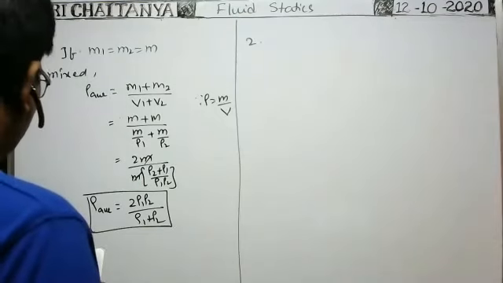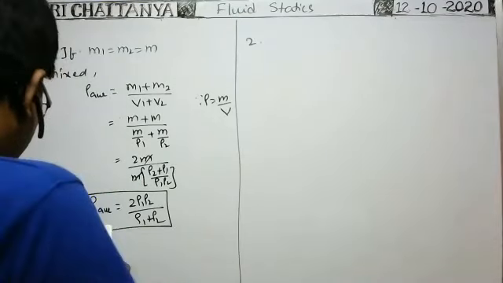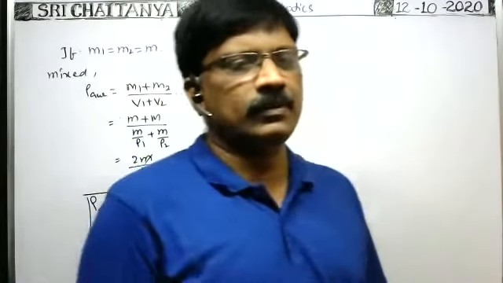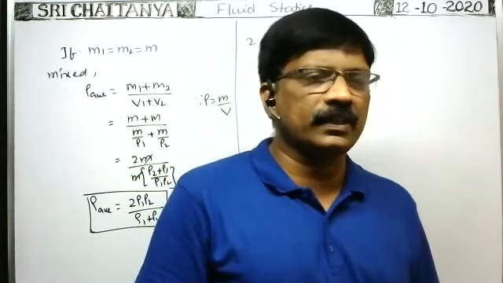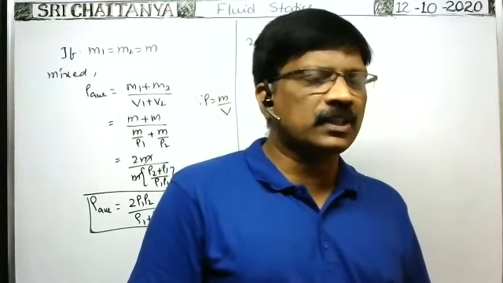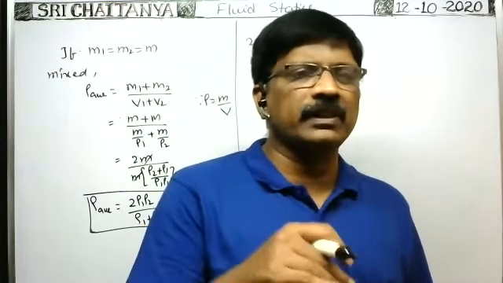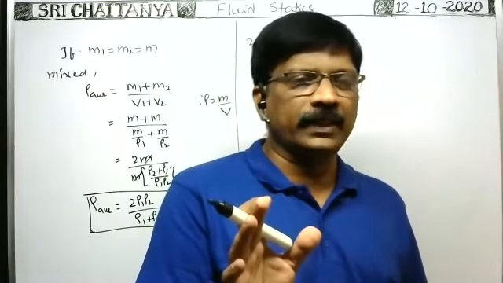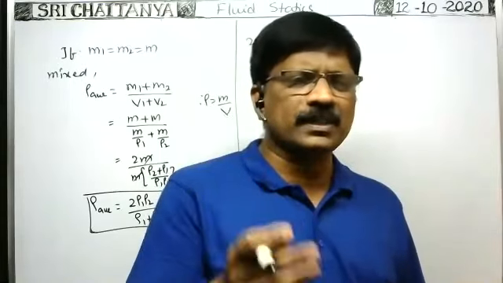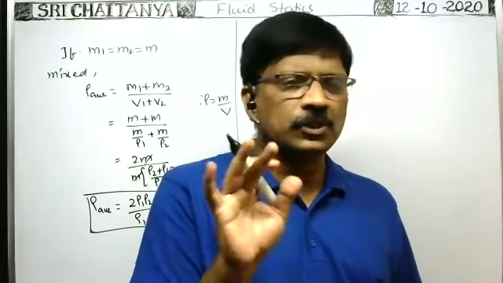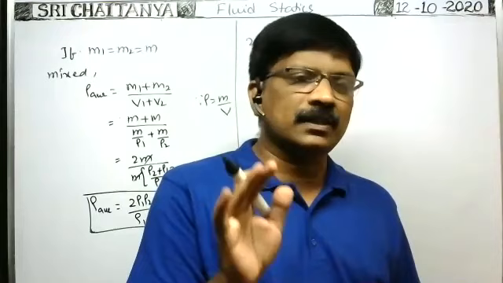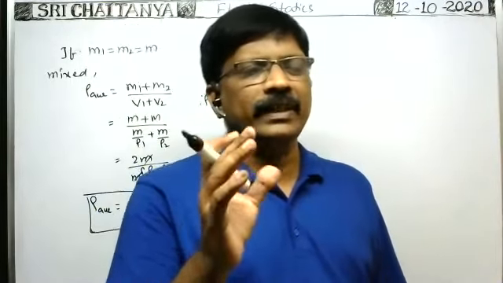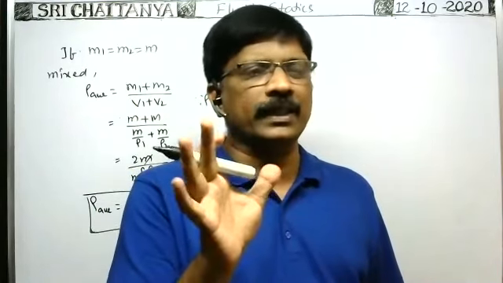Suppose the density in the case of a liquid, whenever the temperature of the liquid changes because of expansion or contraction. If the temperature of the liquid increases, due to expansion the volume increases. But there is no change in the mass because the same liquid is being heated.